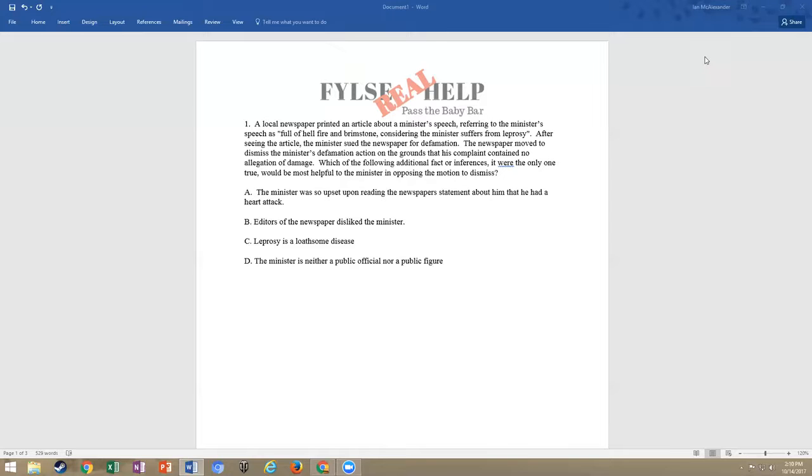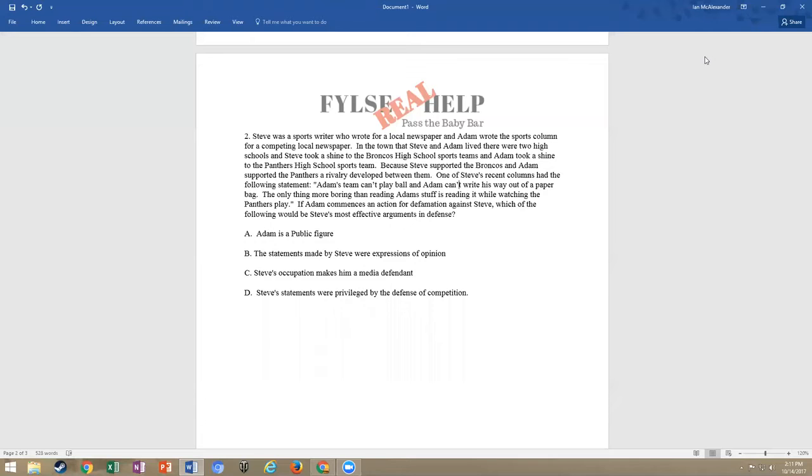Now, we're going to move on to number 2. So if you haven't read the questions yet, I would recommend you pause and go through the question and make a decision, and we'll get there next. All right, so we're on to number 2. Hopefully you've already read the fact pattern, so let's go straight to the call of the question.